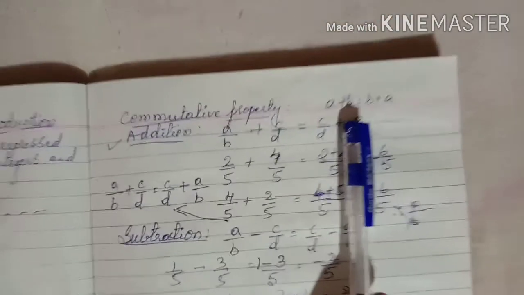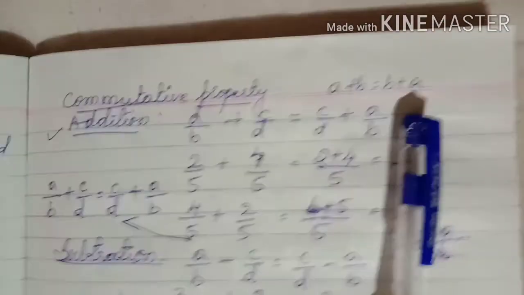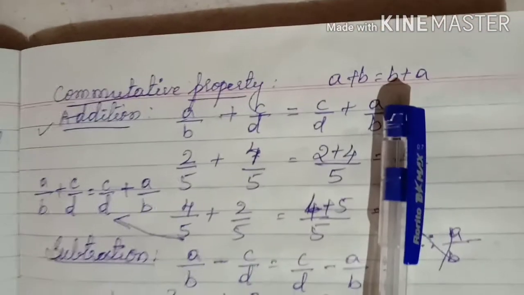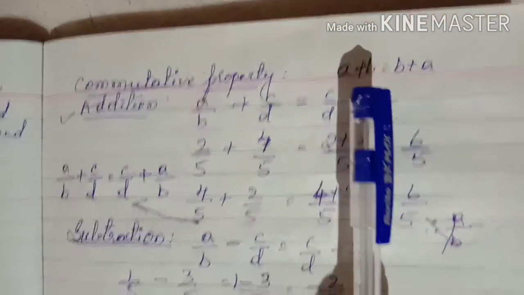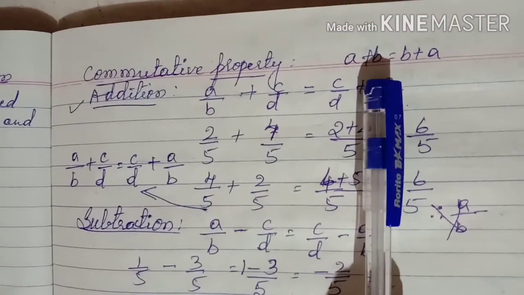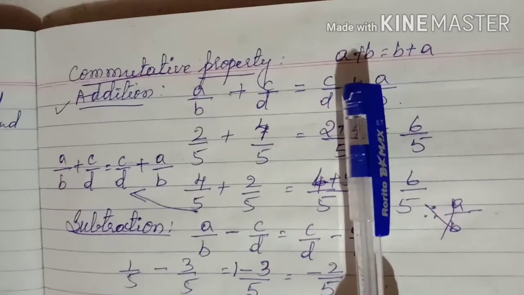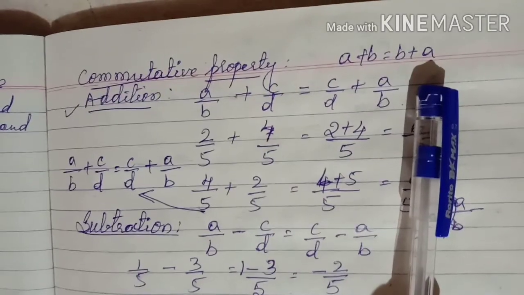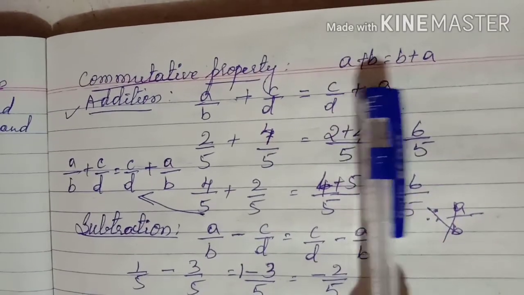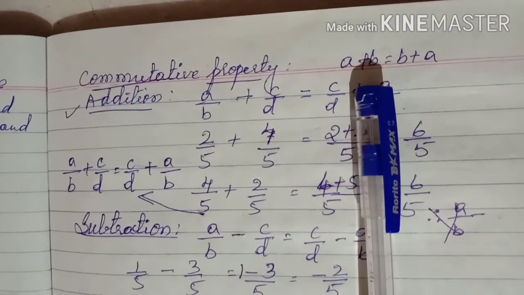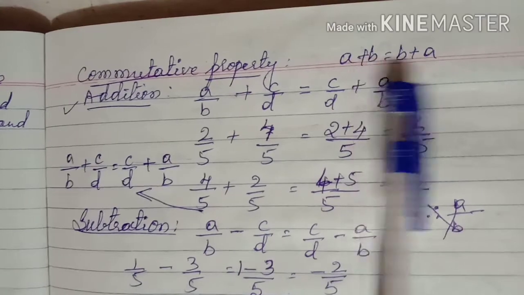For example, 2 plus 3 is equal to 3 plus 2. If we write, what we get? 2 plus 3 is 5, and then 3 plus 2 is 5. So both are equal. Therefore, commutative property holds good for natural numbers, integers, that is natural numbers and whole numbers.